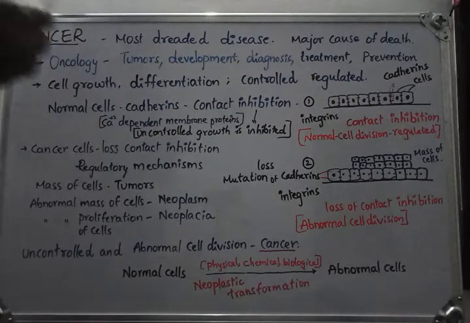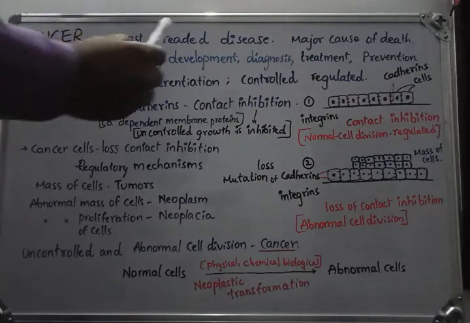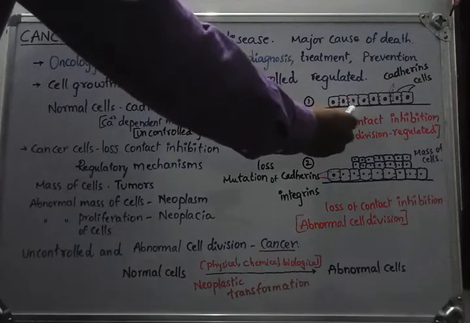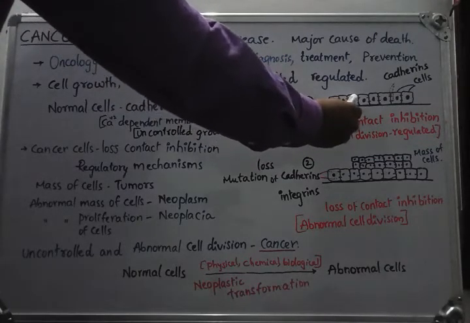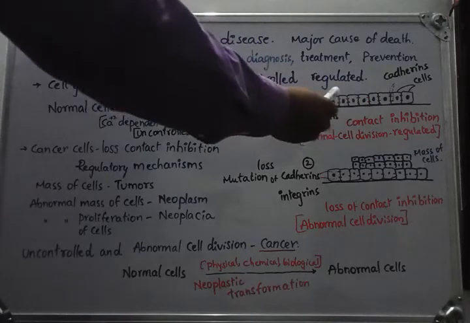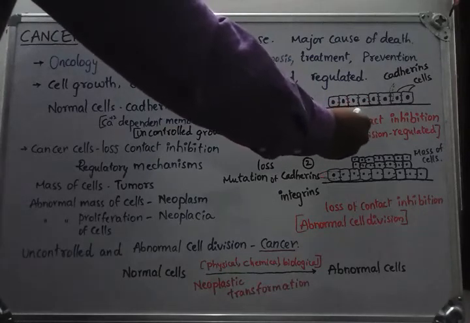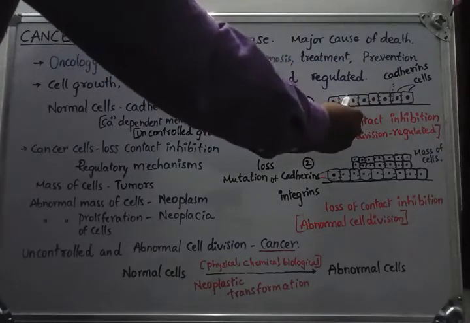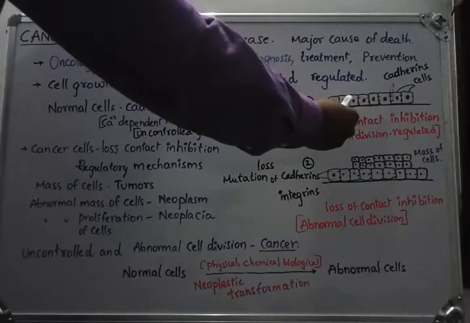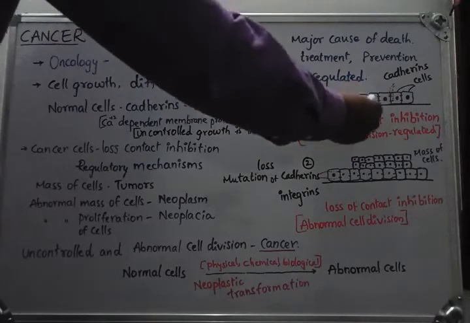For example, if the body requires 1000 cells to form in a particular region, then these cells can contact with each other and produce the 1000 cells. After formation of 1000 cells, these cells will contact with each other and the cell division will be stopped.